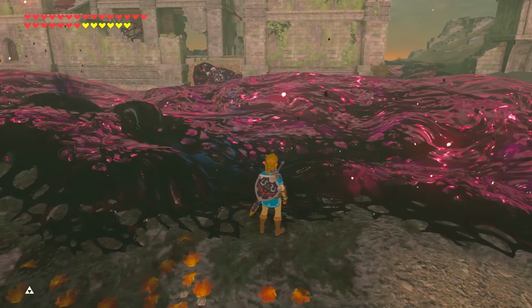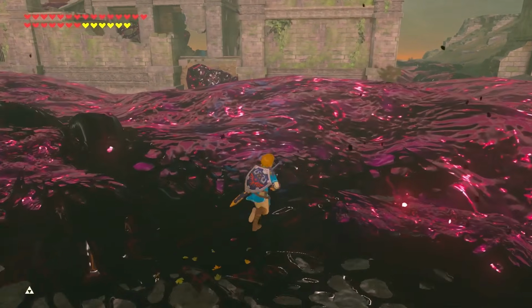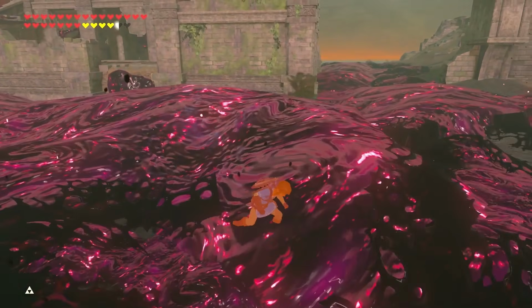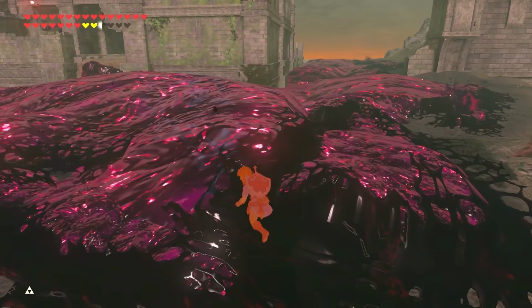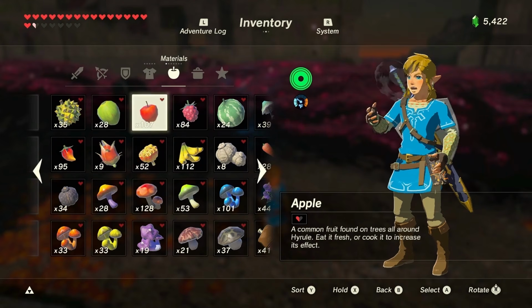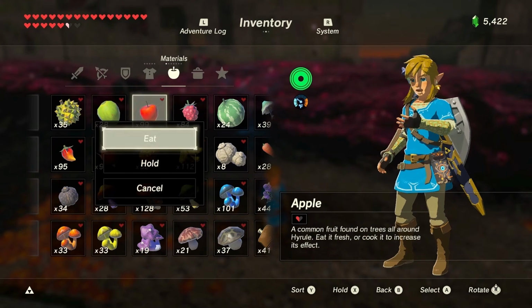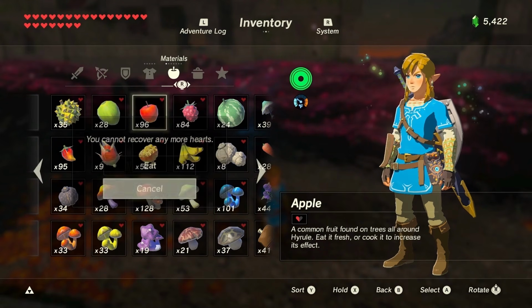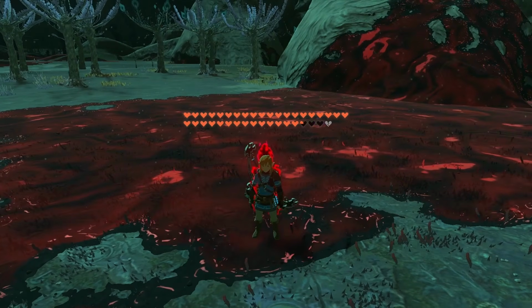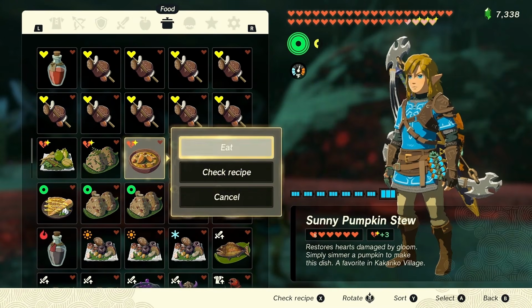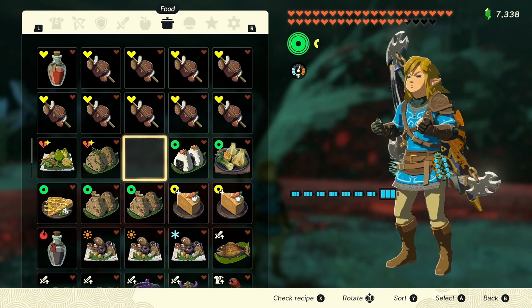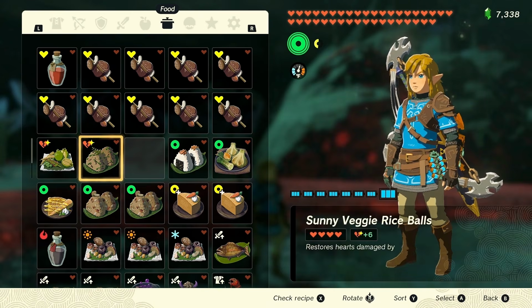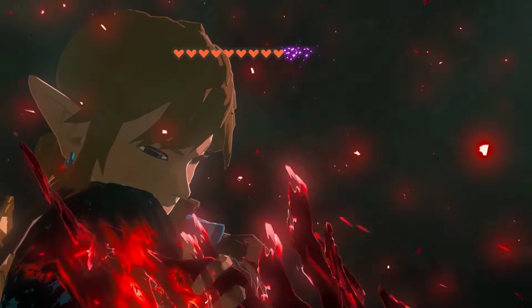Both substances are capable of draining a person's vitality, but while malice is capable of doing so at a faster rate, it also requires far larger concentrations to do so. It's also very easy to recover lost vitality, as it's more akin to an injury than any sort of permanent loss. By contrast, gloom only needs a thin layer to be able to siphon one's vitality and requires special conditions to recover. At its strongest, it can even permanently remove one's vitality, something we see happen to Link in the opening of Tears of the Kingdom.